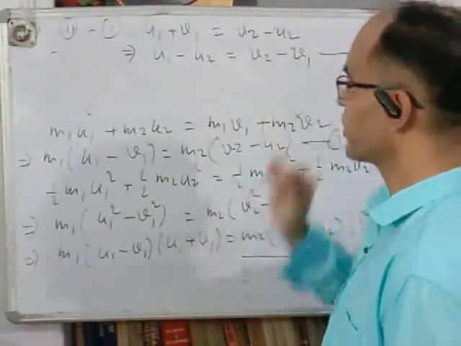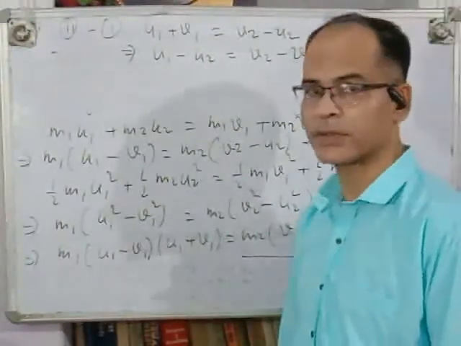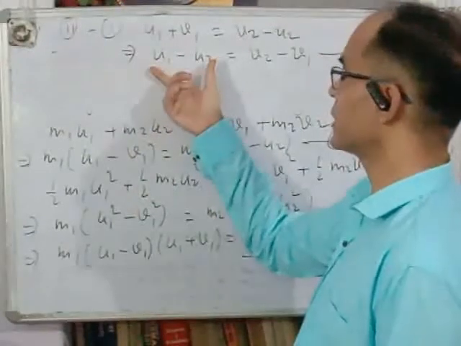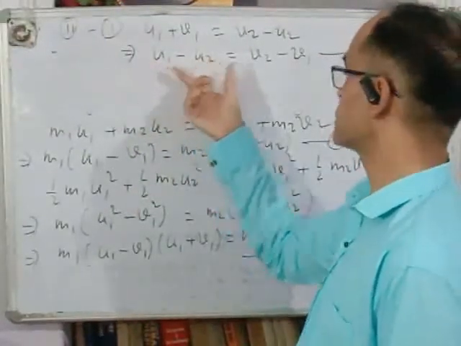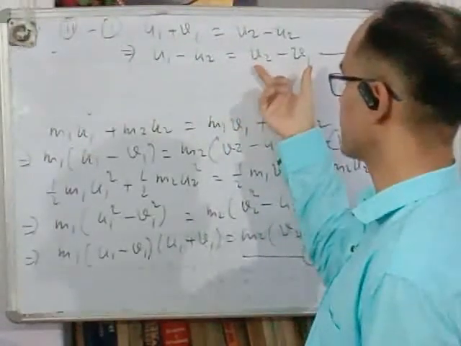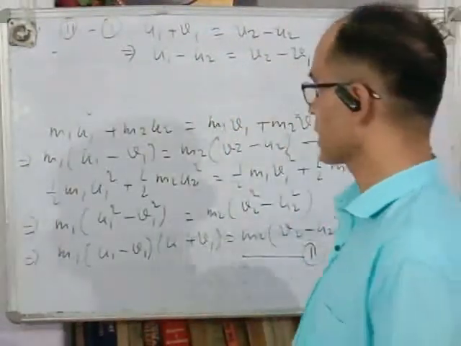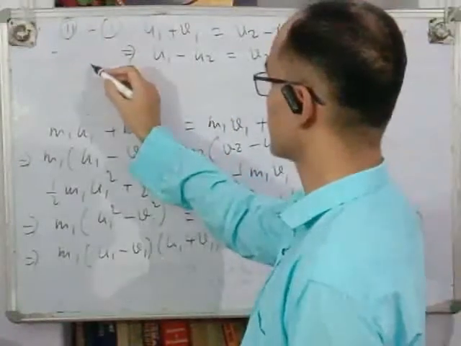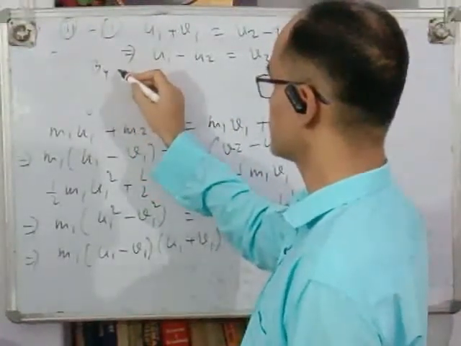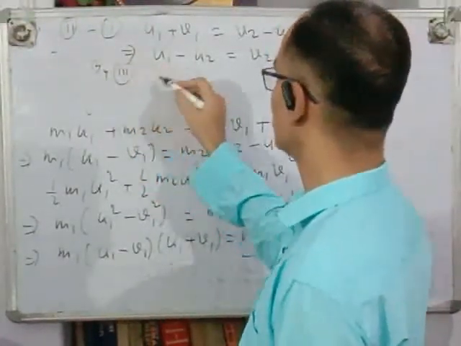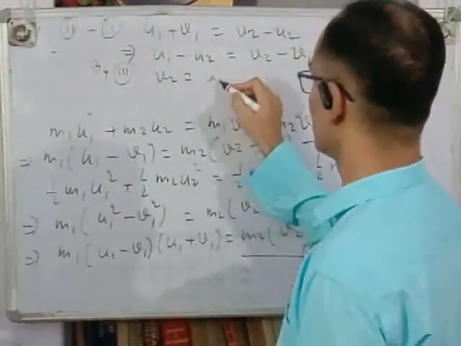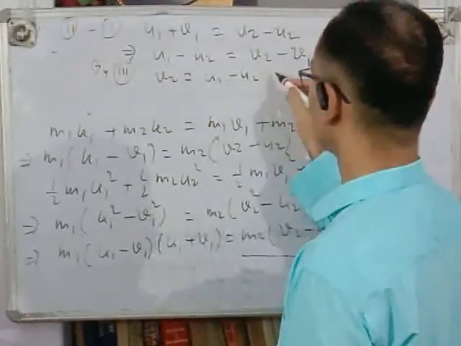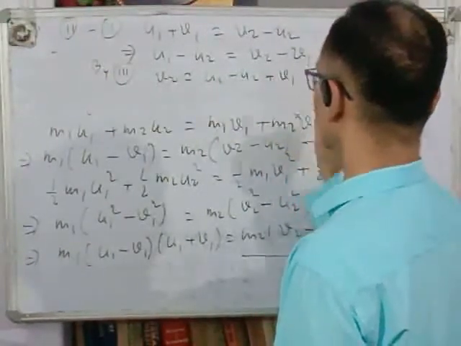So it is a very important conclusion of elastic collision that relative velocity of approach is equal to relative velocity of separation. By equation third, v2 = u1 - u2 + v1.